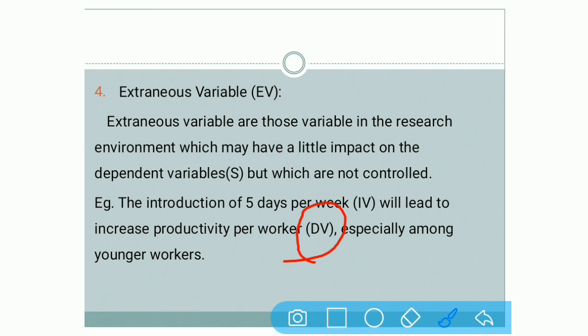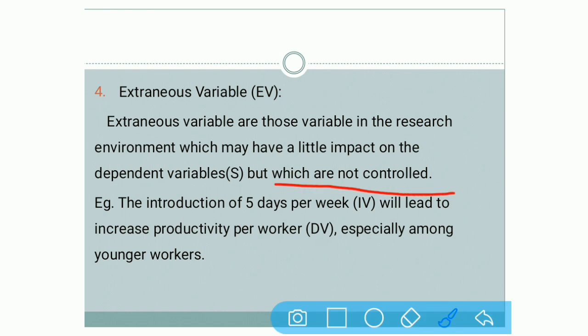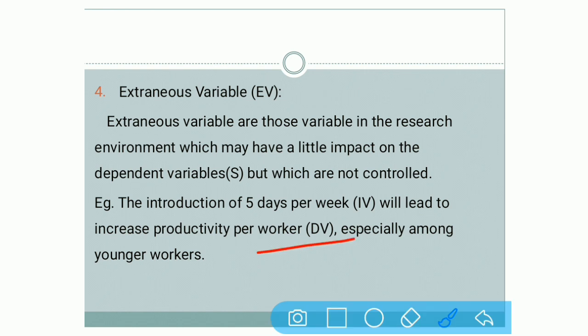Number 1. Number 2, if there is a shortage of material. If shortage of material is there, then it cannot be controlled by you as the owner of the company. It is not in your hand if there is a shortage in the market. Again, it affects the dependent variable. How?